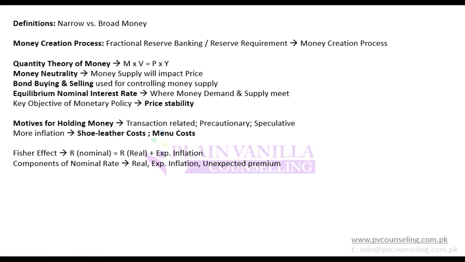If there is more money in the economy, that means people have more cash, so they will be able to spend more. If they spend more, price will increase, and the value of money will fall. Previously with $100 you could purchase maybe one cup, but now maybe you need $120 to purchase the same cup.